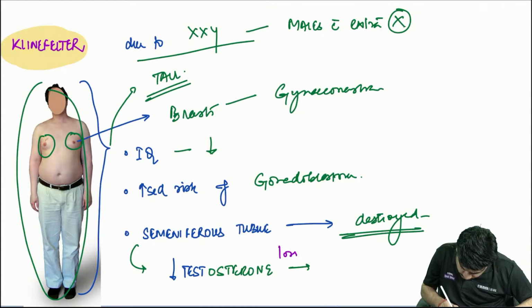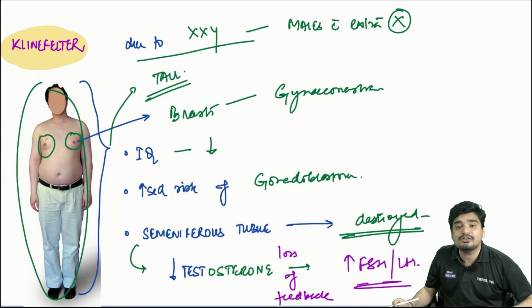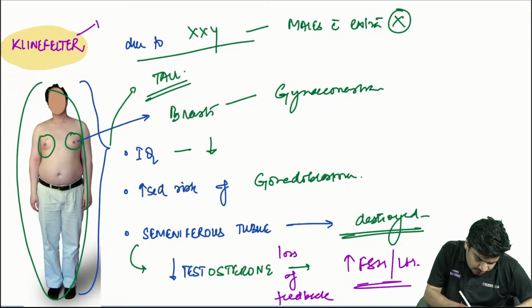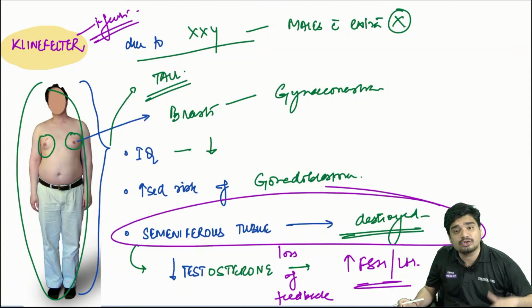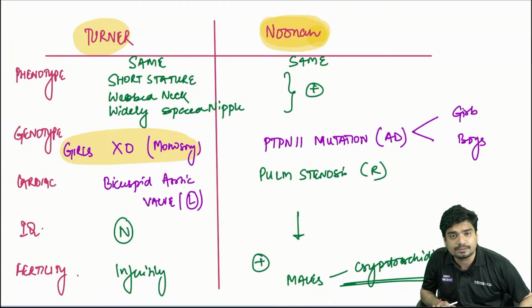Because of the loss of feedback inhibition, there is increase in FSH and LH in Klinefelter syndrome. They will always be infertile because the seminiferous tubules are destroyed, so there's no proper semen production.